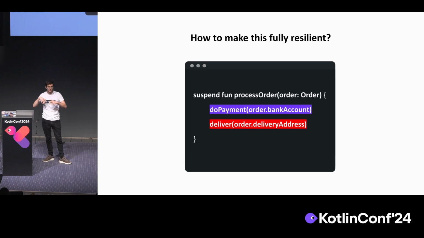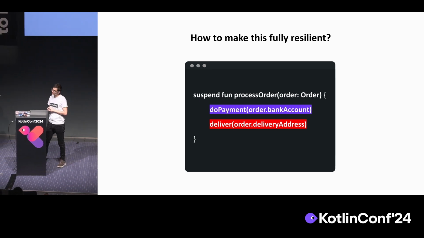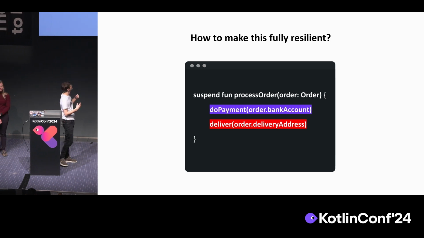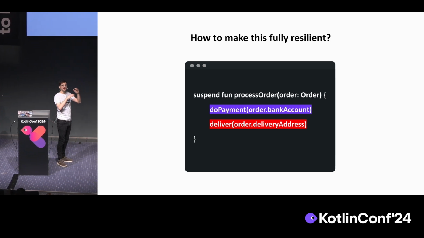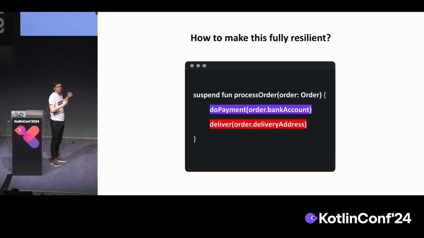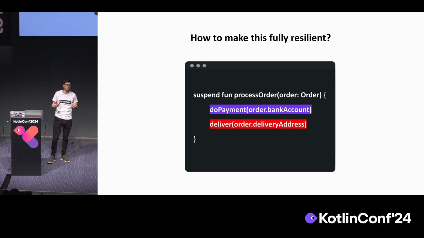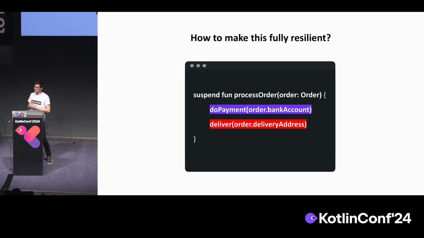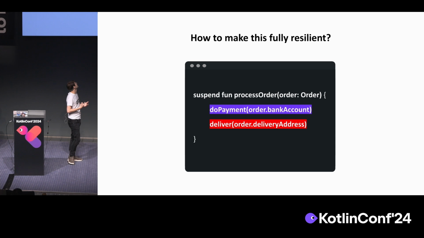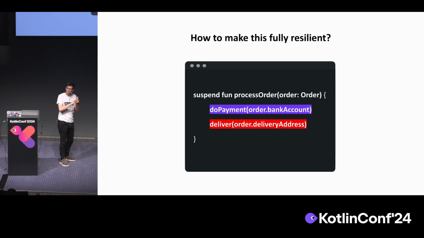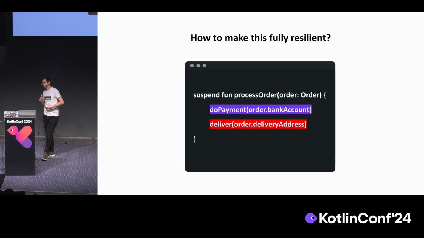So you need somehow to roll back the payment. You need to give a refund. Or what if the payment succeeds, but before you execute the delivery, this service, this code, crashes? It can be for whatever reason: network failure, power outage, doesn't matter. Or, for example, what if the user is really waiting for his pizza to arrive? So he's pressing many times, please check out, please send the pizza. So how do you solve all these problems?